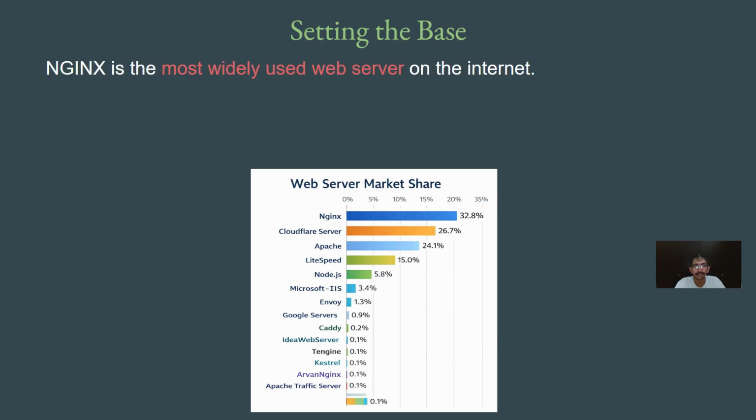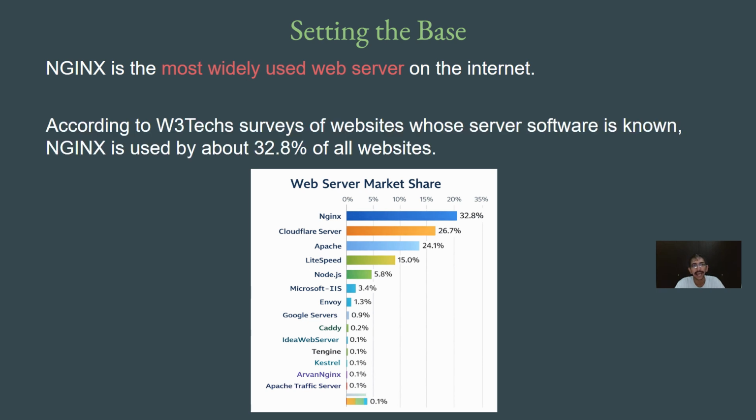Now, one point that we have to take note of is that Nginx is one of the most widely used web servers across the internet. In one of the surveys by W3Techs, they found that Nginx is used by about 32.8% of all websites. So you see, you have Nginx sitting on the top.